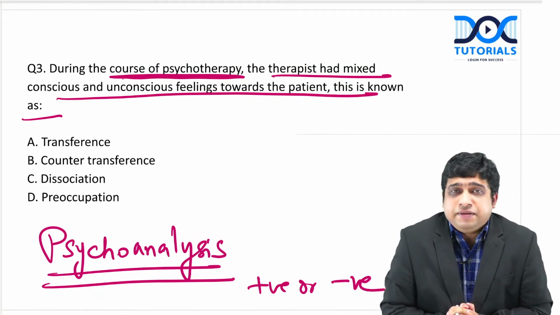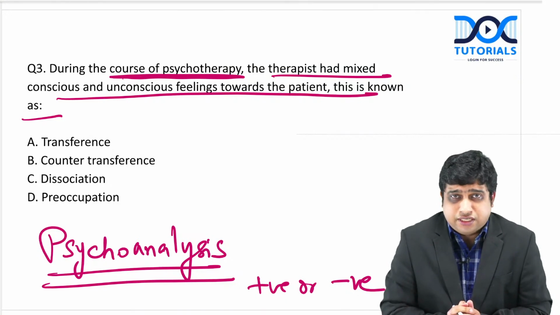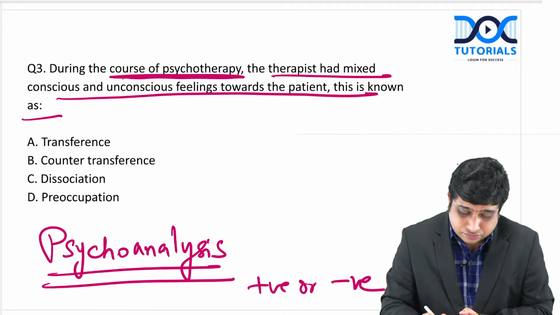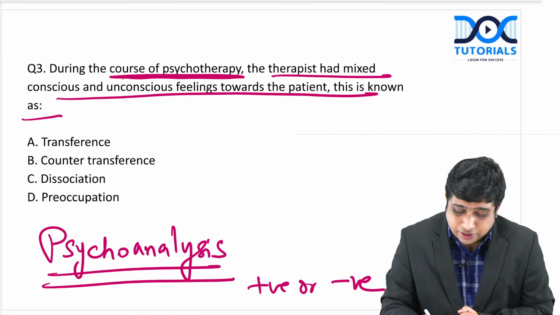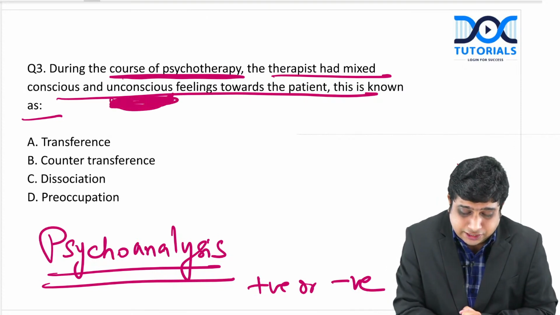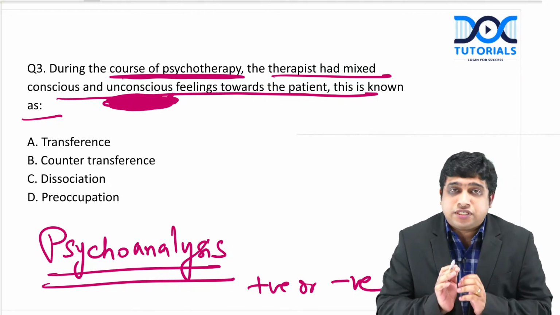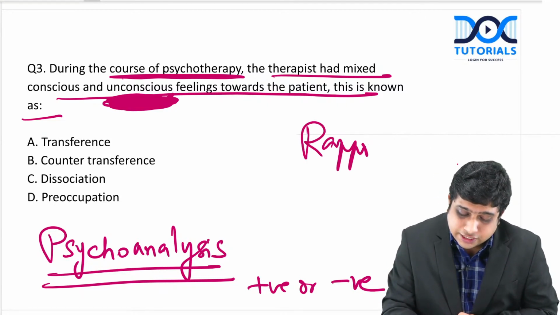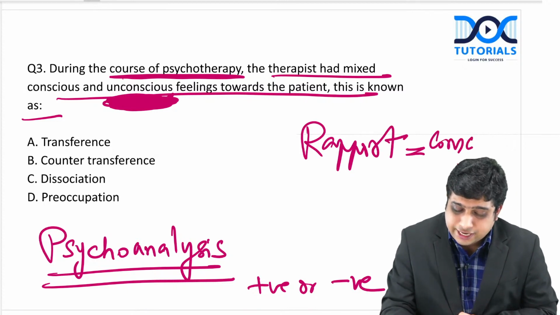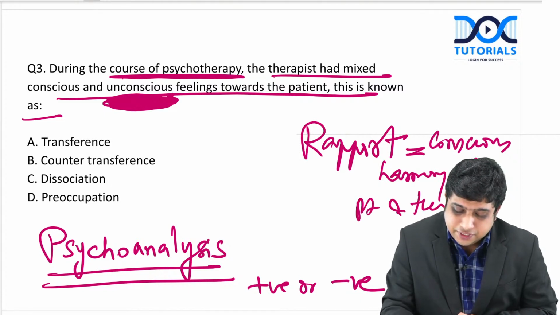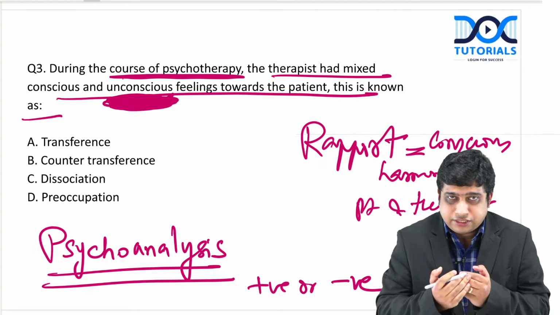This transference is important because it has an influence on the treatment also. But mostly, most of it will be unconscious. So the most important thing is that it's unconscious rather than conscious. It is mostly unconscious feelings. There is another term called rapport. That is a conscious interaction, a harmony between patient and therapist.